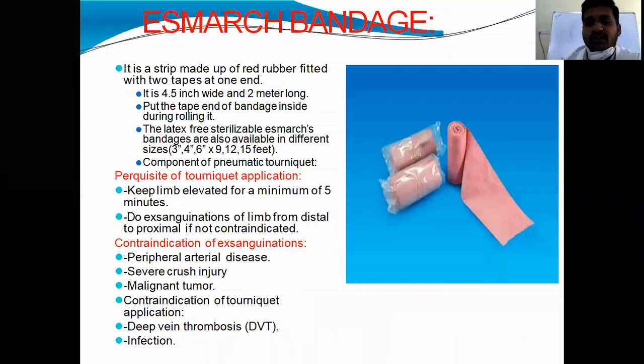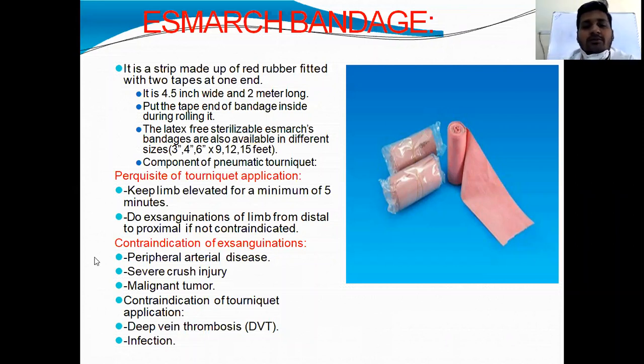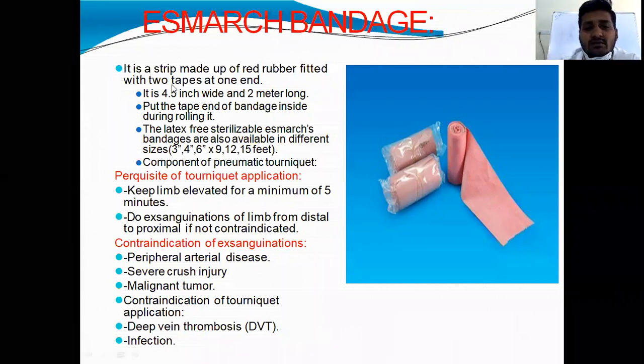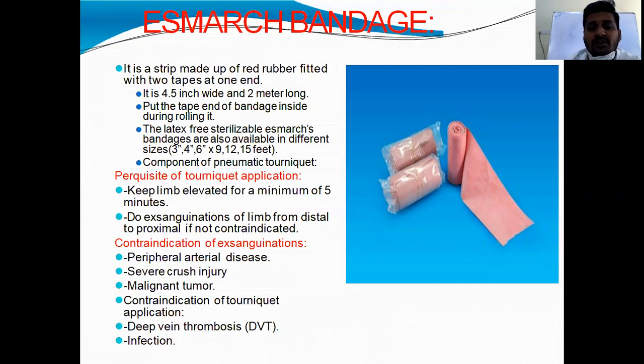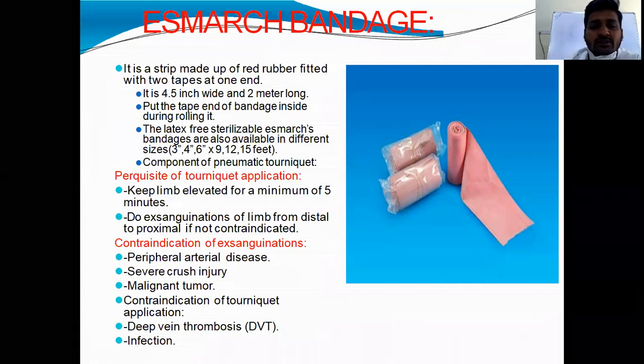Then the S-mark band is made up of latex rubber with two straps, as in the picture. Here you can see the two straps. It is available in various widths, 4.5 inches, 6 inches, and it is about 2 meters long.